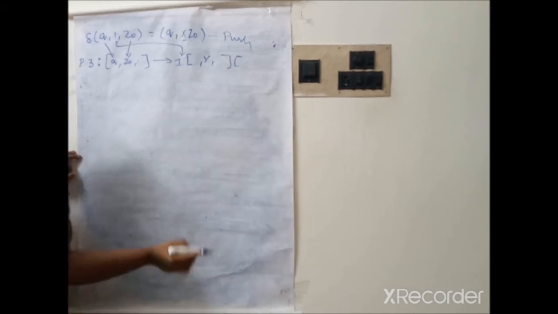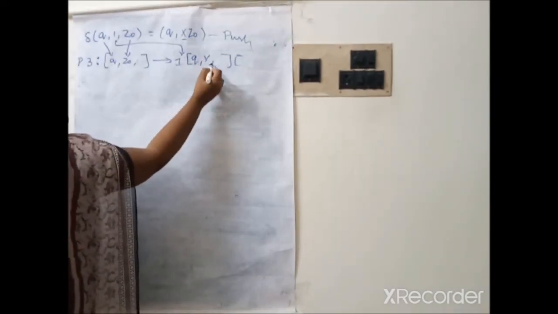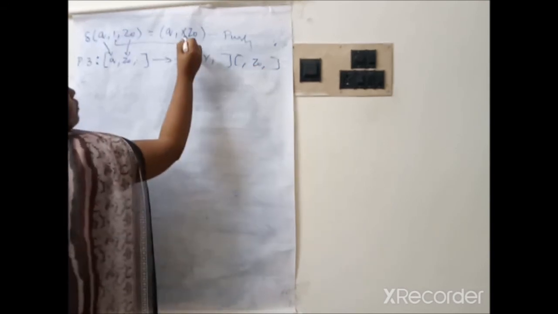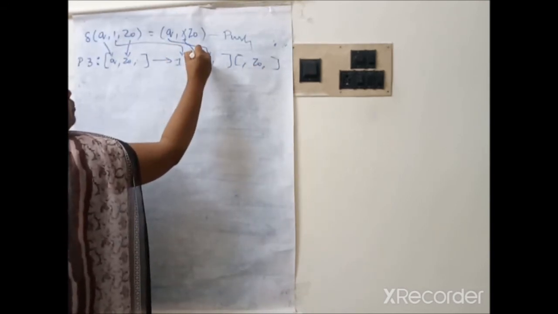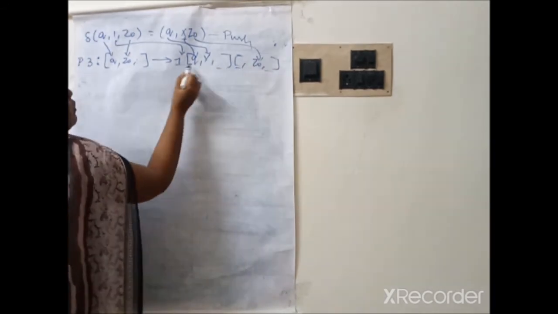Similarly here also, since it is Q comma X, write it as Q comma X and leave the third one. And here write Z0 comma, so X comes here, this Q comes here and this Z0 comes here, and you are leaving these four values.